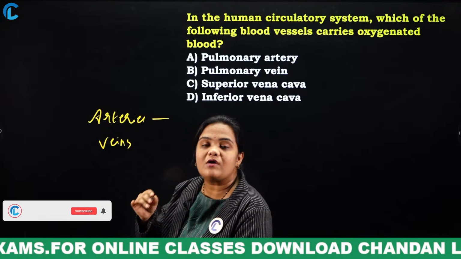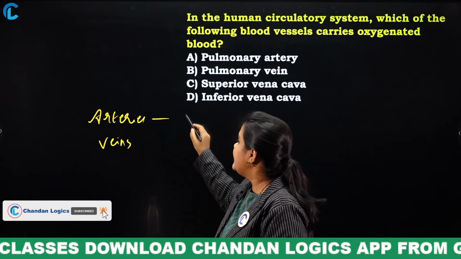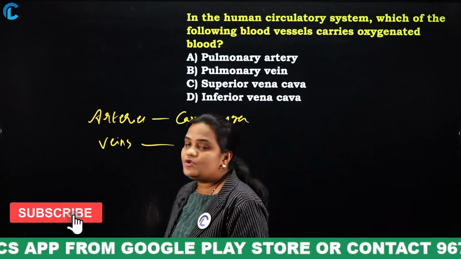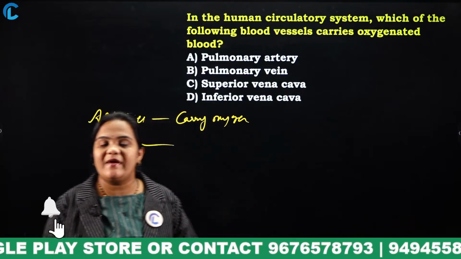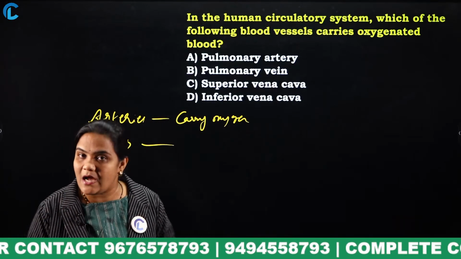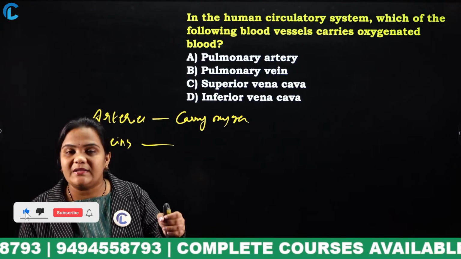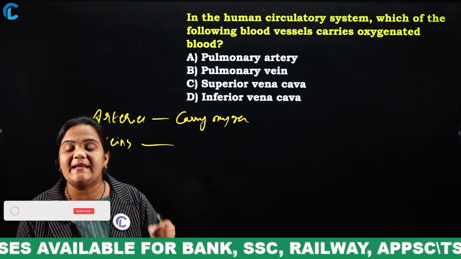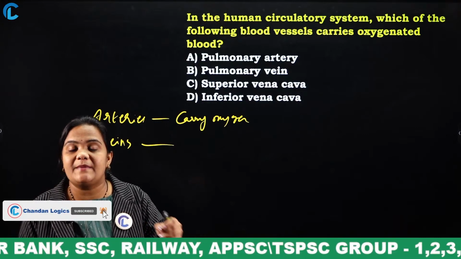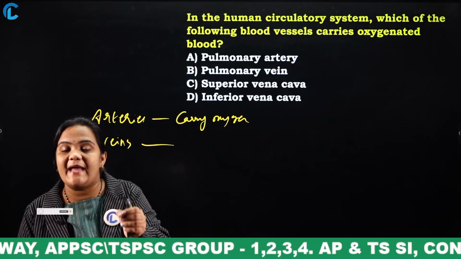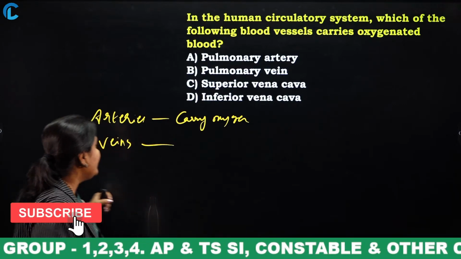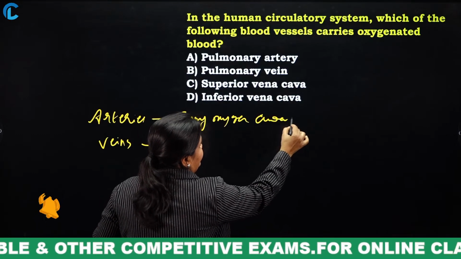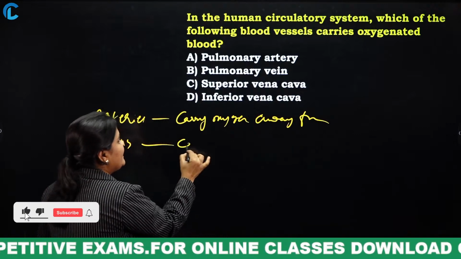What will these arteries do? They will carry oxygen away from the heart. When it comes to veins, these veins will carry blood towards the heart. Arteries will carry oxygenated blood, but the exception is that the pulmonary artery will carry deoxygenated blood. Remember, arteries carry blood away from the heart, and veins carry blood towards the heart.